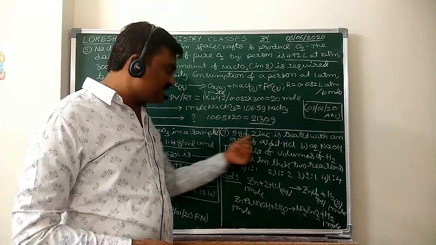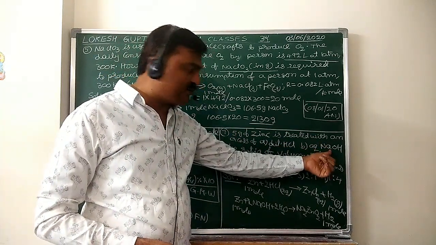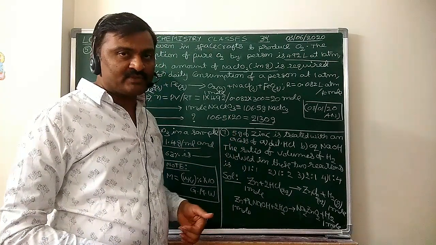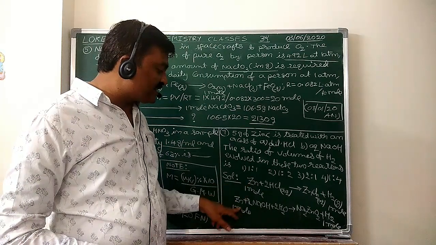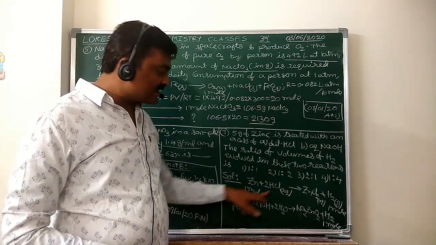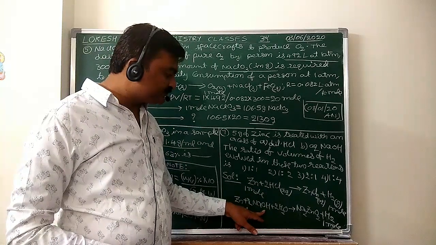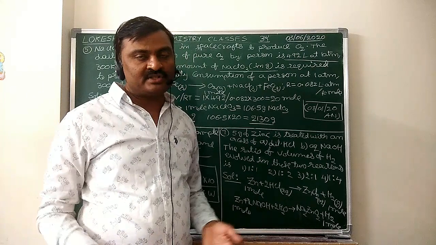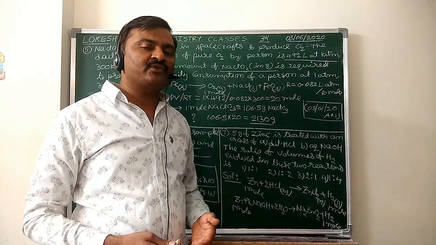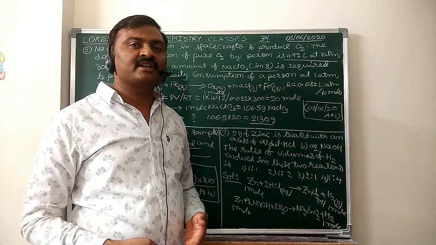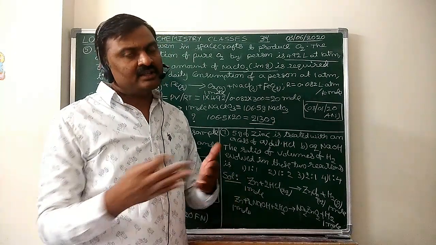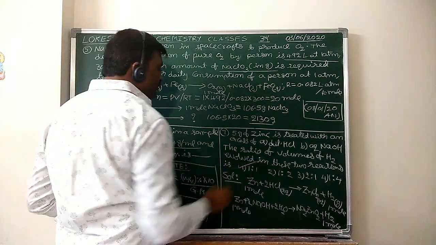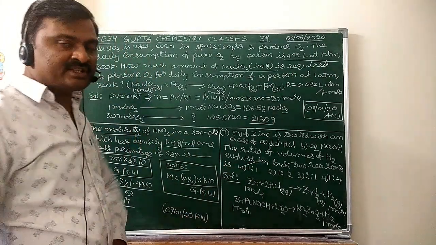Here in both cases, in the reaction with HCl and in the reaction with NaOH, we take the same weight, 5 grams only. So when equal weights of zinc react with excess dilute hydrochloric acid and excess NaOH, then an equal number of moles of hydrogen gas will be liberated. If the number of moles are equal, then under similar conditions of temperature and pressure, their volumes are also equal. Now volumes are equal, so what will be the ratio? 1:1. So it is the answer.